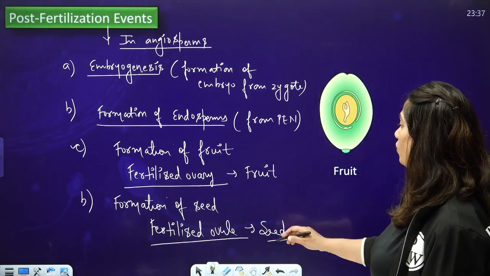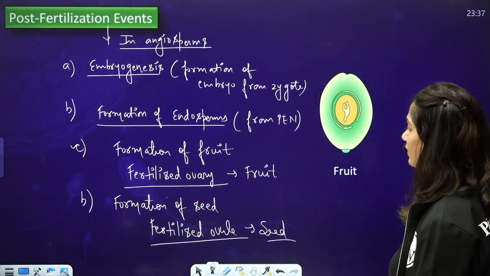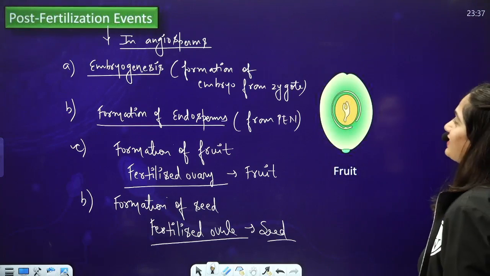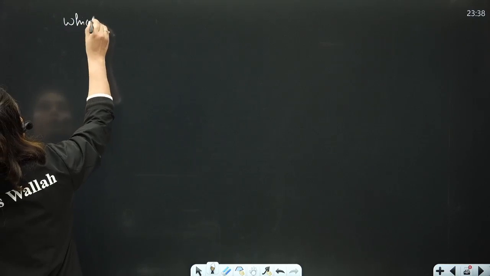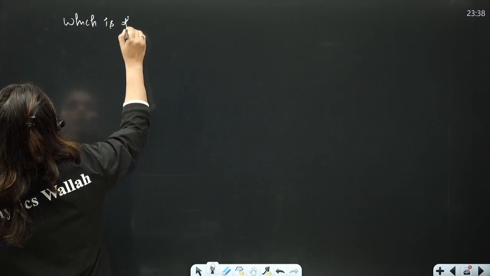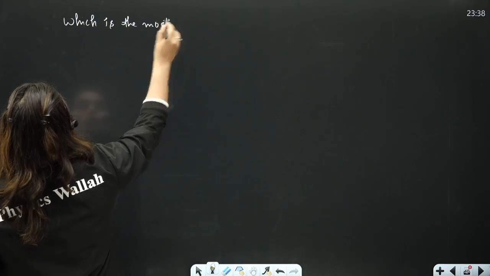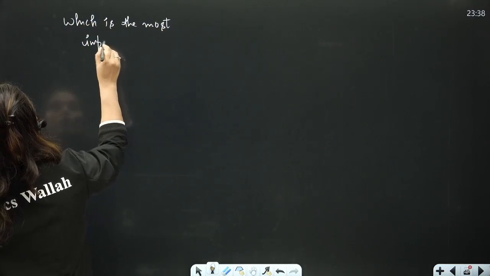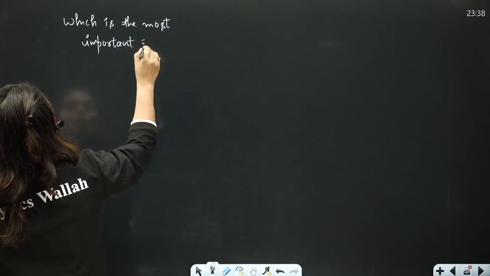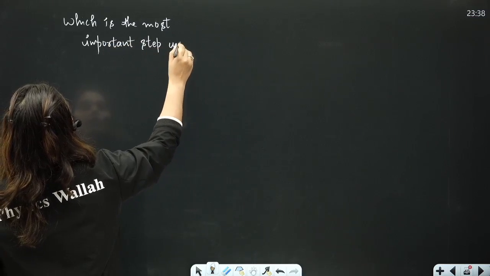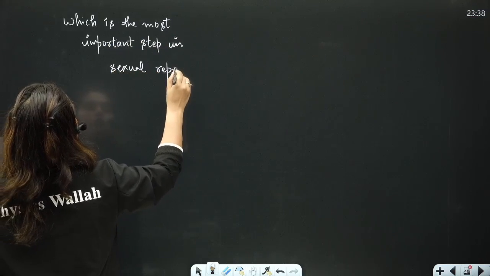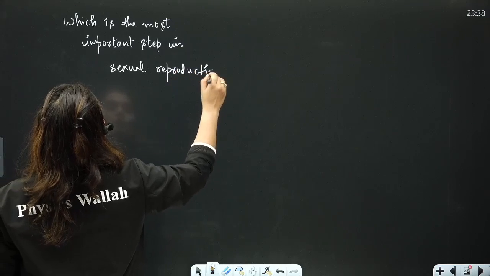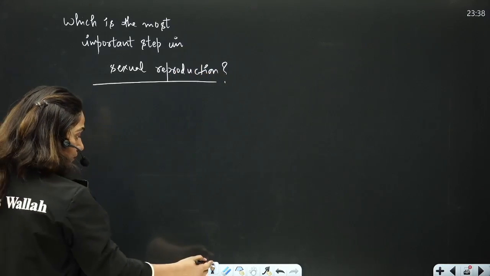Okay? Fruit wall is called pericarp, and the coat of the seed is called seed coat. Now what question comes is which is the most important step in sexual reproduction? Tell me, what will be your answer? Out of all the steps, which is the most important step in sexual reproduction? Can you tell?